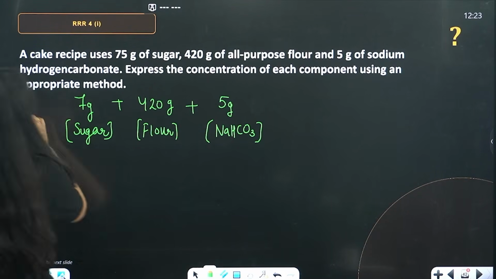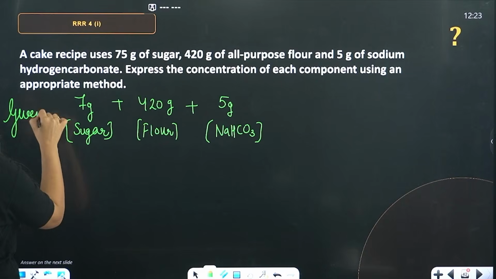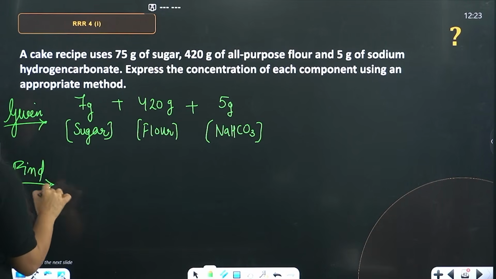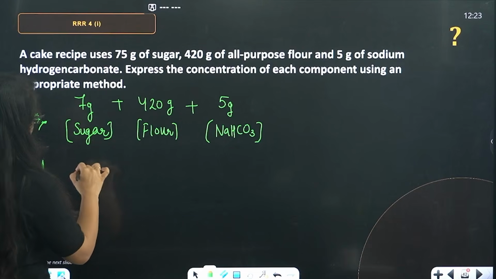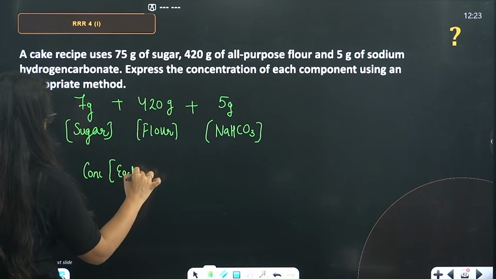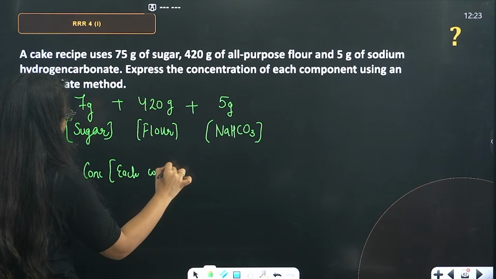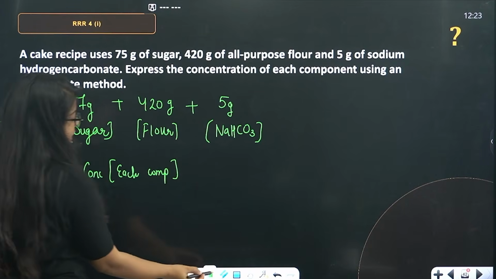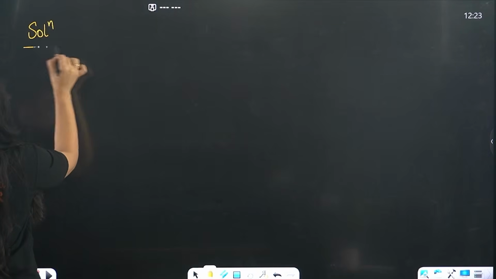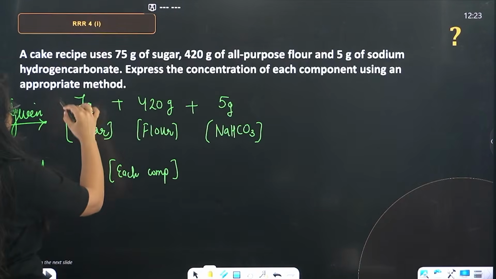Okay. So, this particular thing is given to us. What do we have to find, beta? To find is the concentration of each component. Concentration of each component we have to find. So, let's quickly see how to do that. Now, beta, how will we do that? Solution. Let's find the concentration of sugar first.